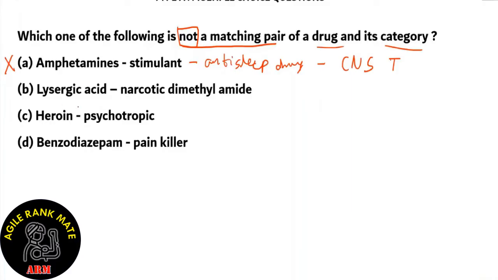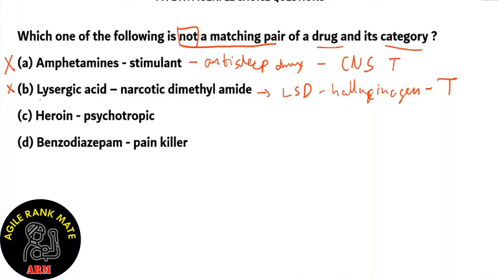Next, option B. Lysergic acid is a narcotic dimethylamide, and that's why lysergic acid is used for forming LSD. And LSD is a hallucinogen. And since LSD is a narcotic dimethylamide, we can say that option B, the matchup, is true. So since the matchup is true, the option itself is incorrect.